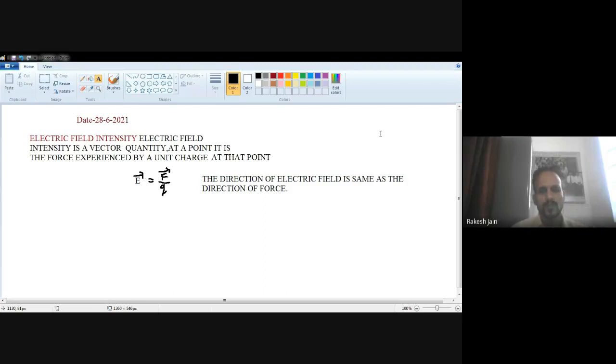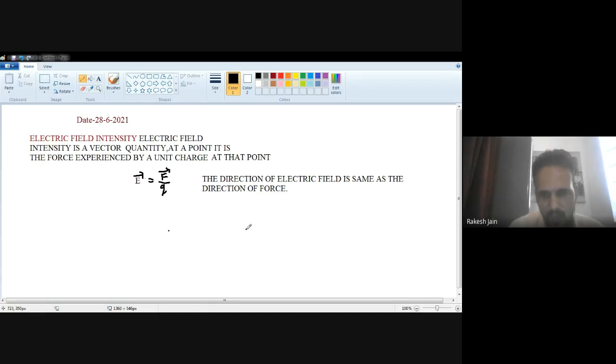What I want to say, let's suppose you have a charge Q. The force towards that charge is related with Coulomb's law, which we have already studied. Coulomb's law: whenever two point charges are separated at a distance r, there is some force.